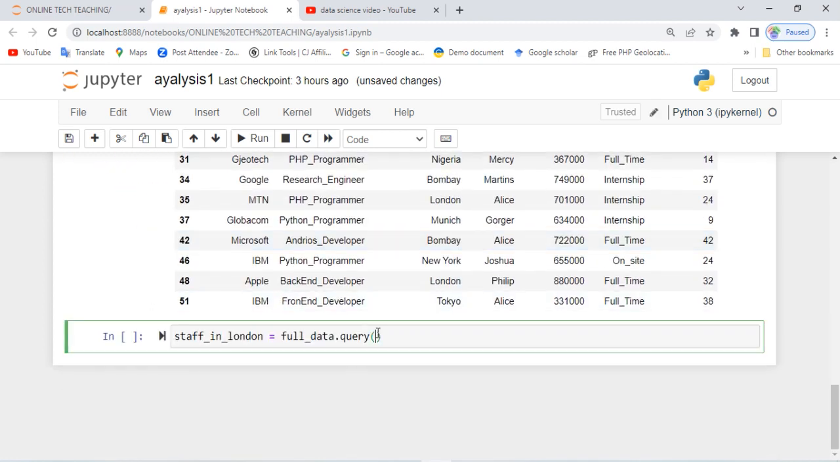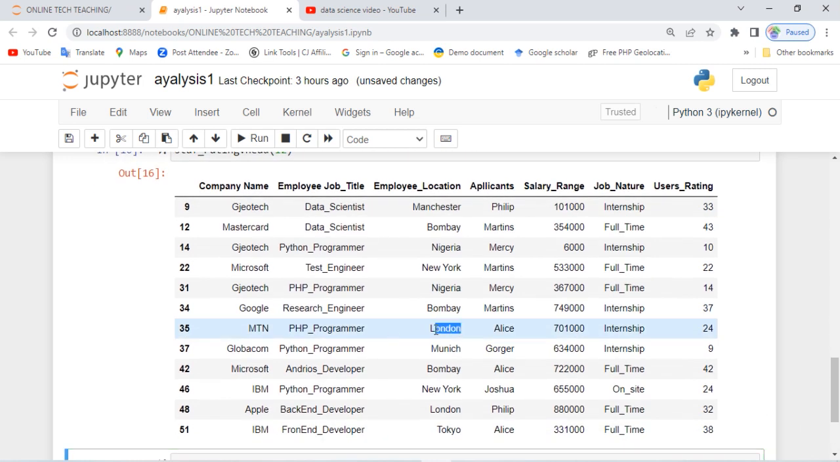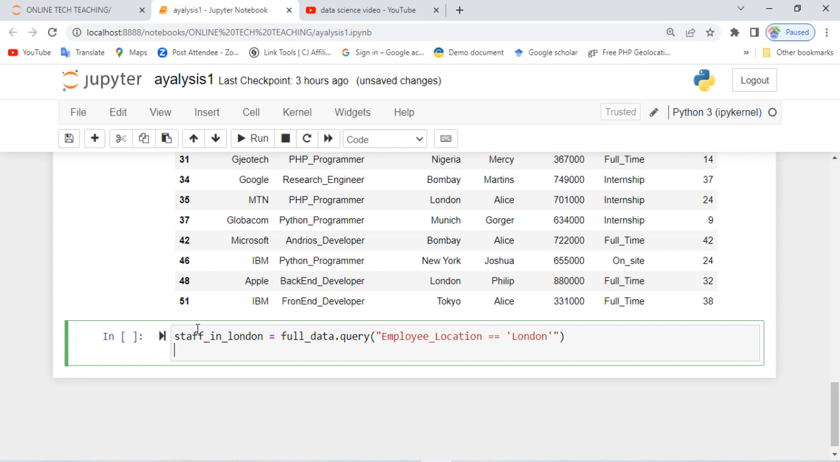So in this employee location, we are going to do the same thing as we did before. Double quotation, we put it here. Now we say equals to. We are telling Python that from this location, call employee location, wherever this employee location is equal to London, get me all of them. Do we have London here? Yes, we have London here. Get me all the applicants who are in London. Now if we come here and say staff in London dot head, display for us.